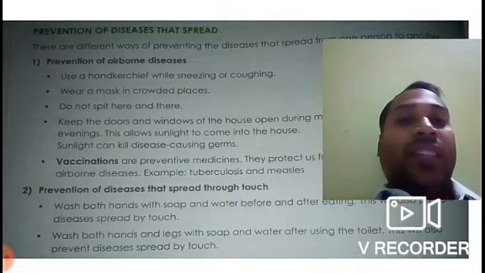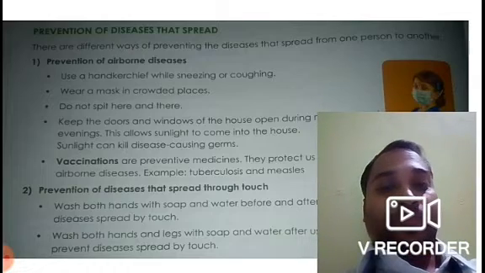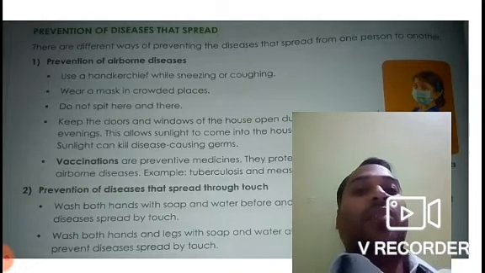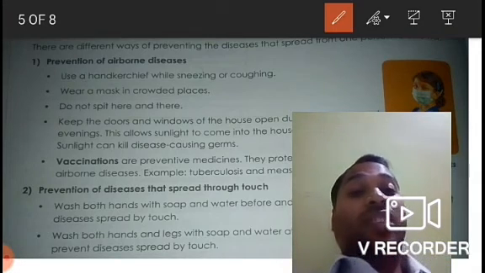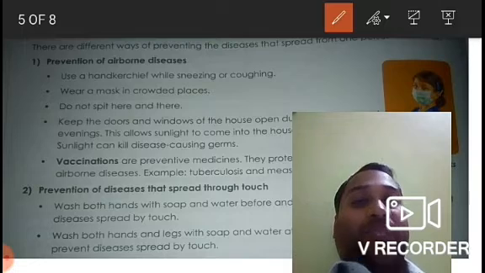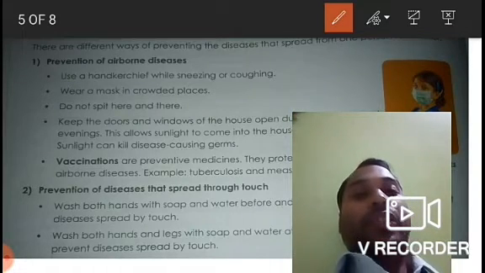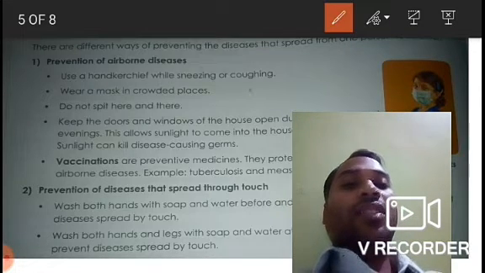There are different ways of preventing the diseases that spread from one person to another. Here, first we'll discuss prevention of airborne diseases. How are airborne diseases prevented? We have already discussed the importance of using a mask. Use a handkerchief while sneezing or coughing.